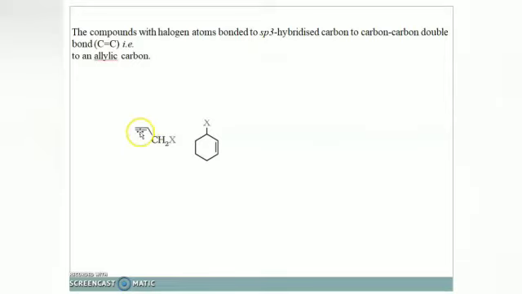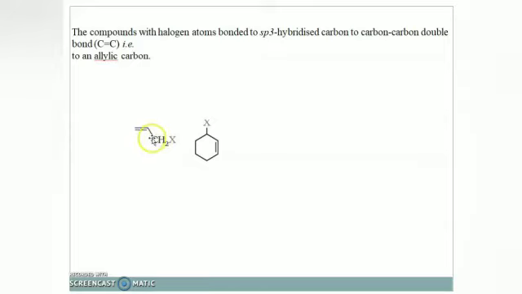So this carbon has sp2 hybridization. Here one carbon will be there, it has sp2 hybridization, but it is attached to this carbon atom which has CH2X, isn't it? And here also one bond is there. It is sp3 hybridized. So an sp3 hybridized carbon is attached to a double bond, and this sp3 hybridized carbon is attached with the halogen group. Then there is a double bond adjacent to this sp3 hybridized carbon. Such compounds are known as allylic compounds.